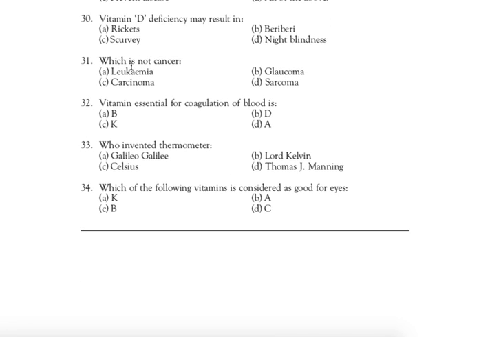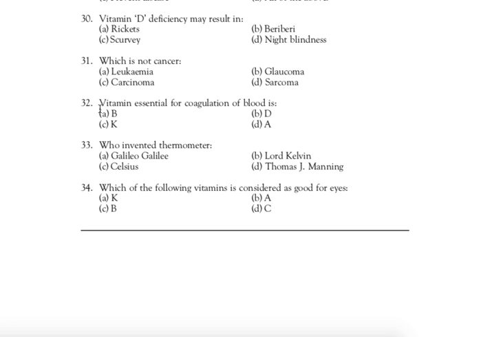Next question. Question number 31: Which is not a cancer? Correct answer is B, glaucoma, because it is related to eye disorder, and leukemia, carcinoma and sarcoma are cancers.